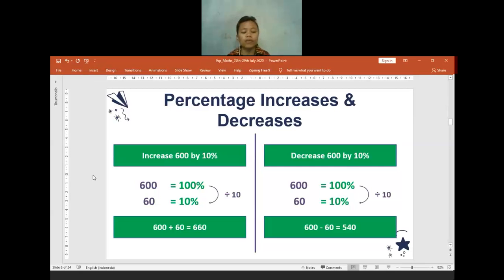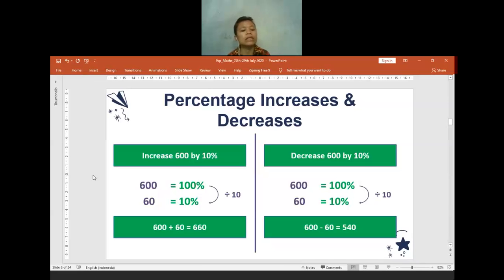In your daily life, you have percentage increase and decrease. For example, the percentage increase: when you buy something in a restaurant, there will be a value added tax, right? The tax will be increasing the price of any food that you buy. That is why we have the percentage increase. And then what about the percentage decrease? Percentage decrease is, for example, in a store having a sale. How many percent is the sale? It is the percentage decrease. So when there is a sale, the price will be cheaper because the sale will be decreasing the price of any stuff that you are going to buy.